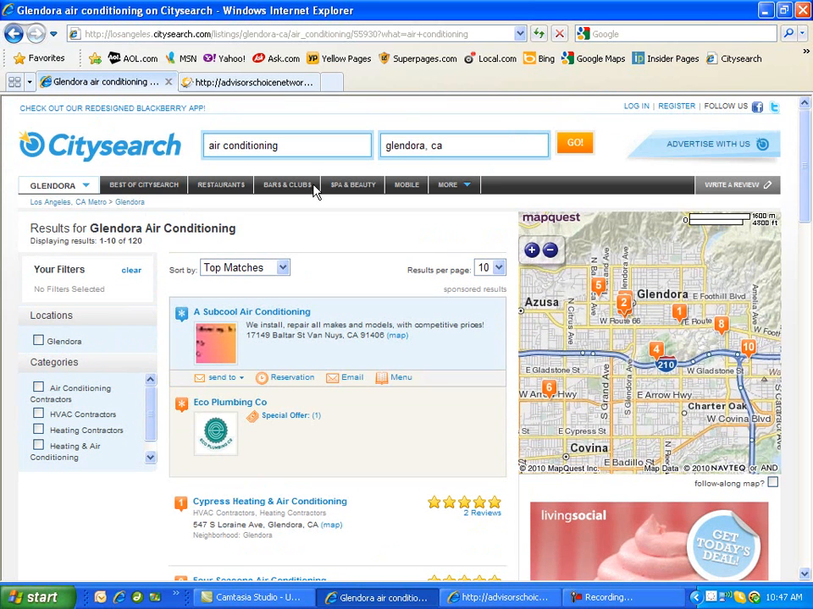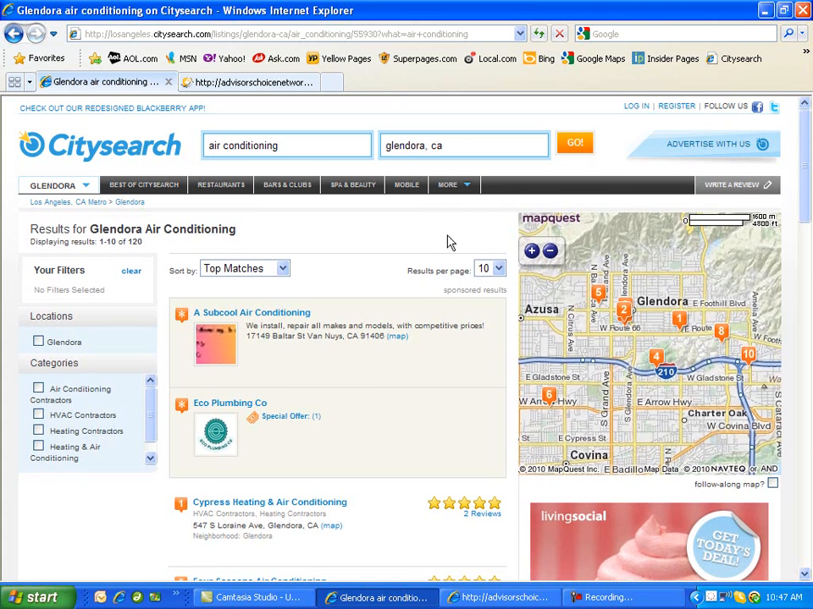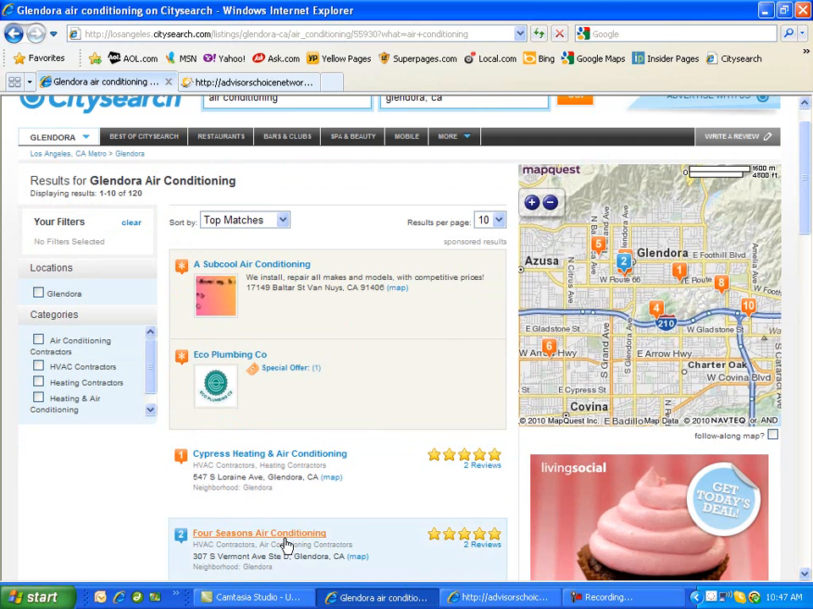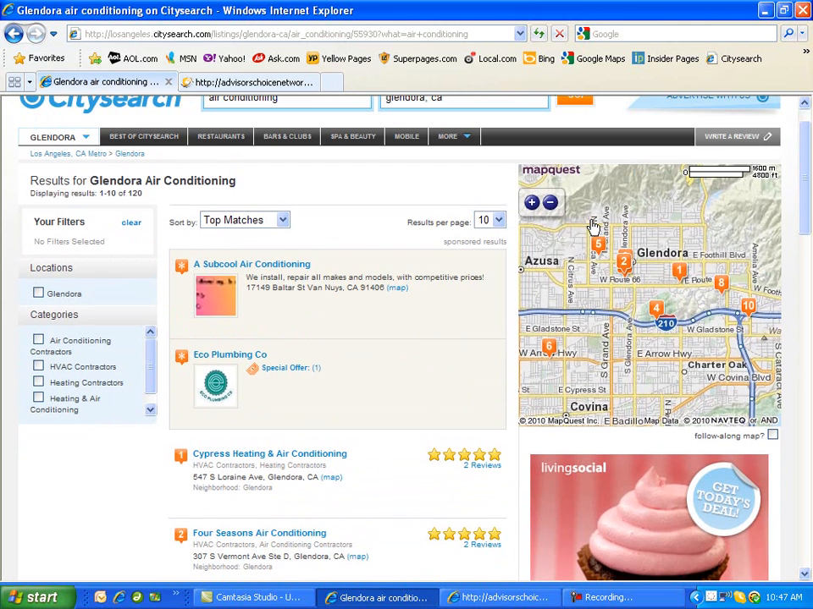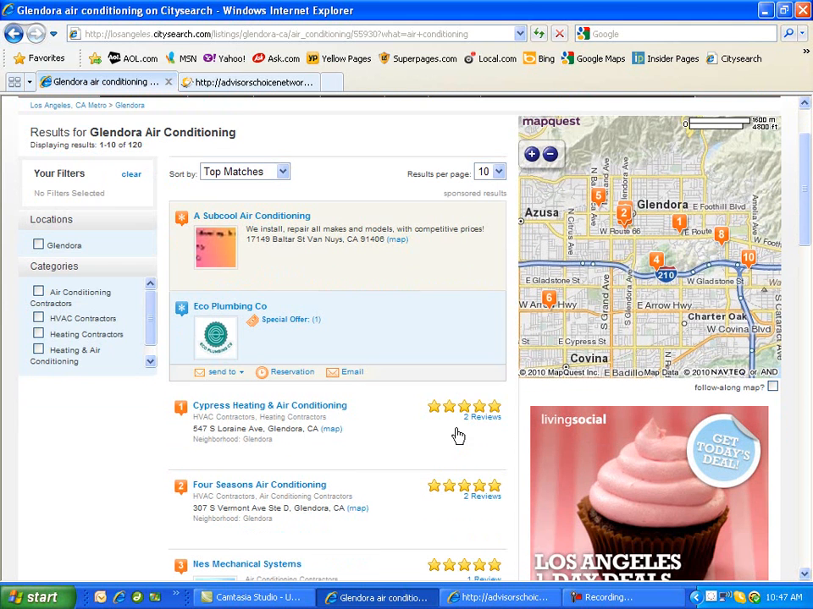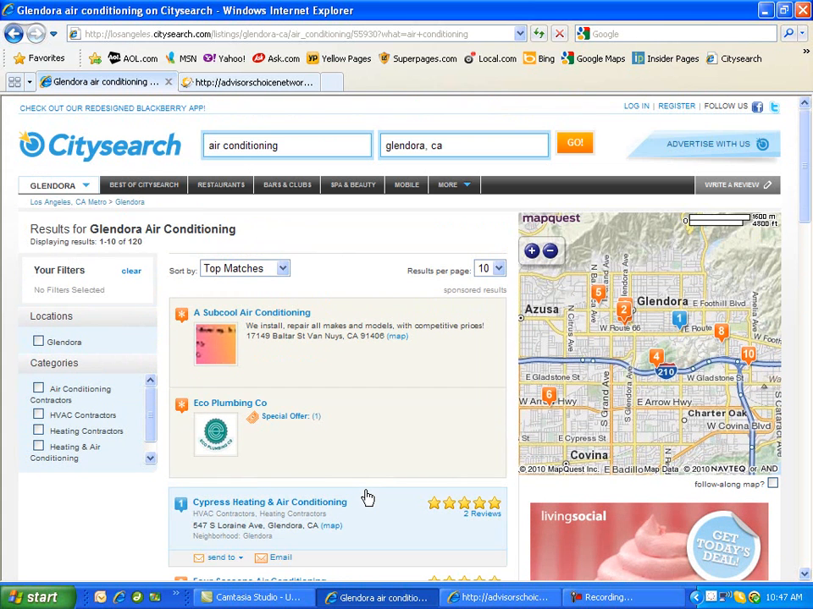By the way, this would also work if I had put in heating in here, and then put in a city that was nearby, maybe the city of Azusa. I could continue to play with this and try it out, and it will still work. Now, a listing may come down to the number 2 or number 3 spot because everything's based on relevance. So the farther out it goes from the actual area that the person is looking for, it may drop a couple of positions on the ranking because of location.